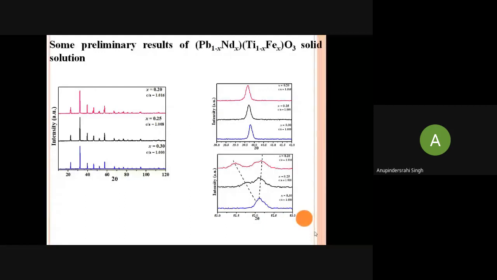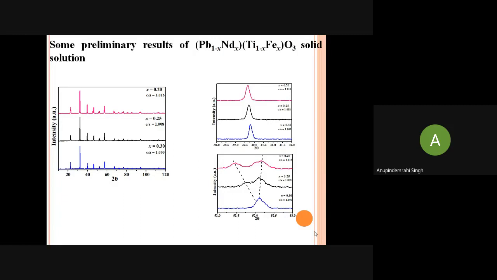As we have increased the substitution to 0.25, the C by A ratio, which is the tetragonality parameter, is less as compared to lead titanate. This means that the distortion in the perovskite structure is decreasing. And as we have gone to x is equal to 0.30, the C by A ratio becomes 1. That means it is clearly a cubic structure.